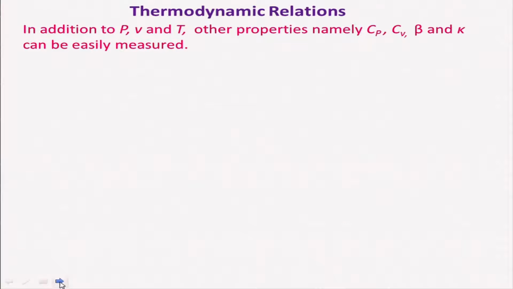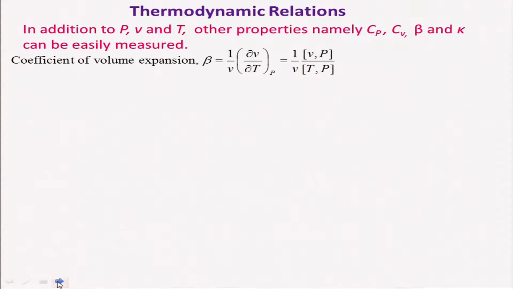And we will look at thermodynamic relations. For that, we need to use some more properties apart from PVT, and those are Cp, Cv, beta, and K. Beta is the coefficient of volume expansion, and K is the isothermal compressibility.